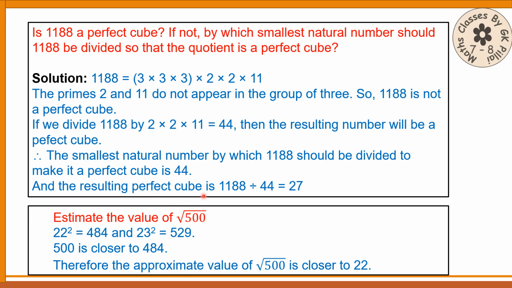And the resulting perfect cube is 1188 divided by 44, that will be 27. You may not be required to straight away divide this by 44. You can take out this one as the answer. 3 into 3 into 3, 27. That will be the perfect cube number you are going to get when you divide this number by this.